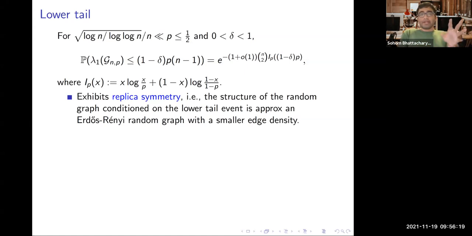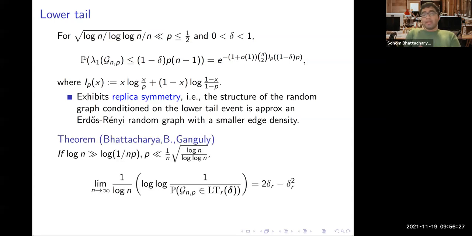So this is a behavior that only prevails in the lower tail, which was not the case in the upper tail anyway. Okay, but what happens in our regime? In our regime, we show that if log n is much larger than log of 1 over pn, but p is smaller than 1 over n squared log n, that is the regime we are talking about, then the probability is really small and you have to take 2 logs and then scale it by 1 over log n, and then we get the limit, which is 2 delta_r minus delta_r squared.